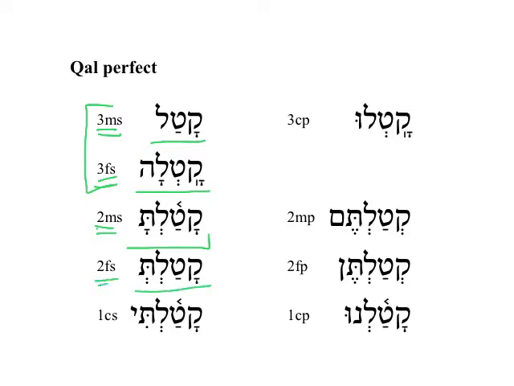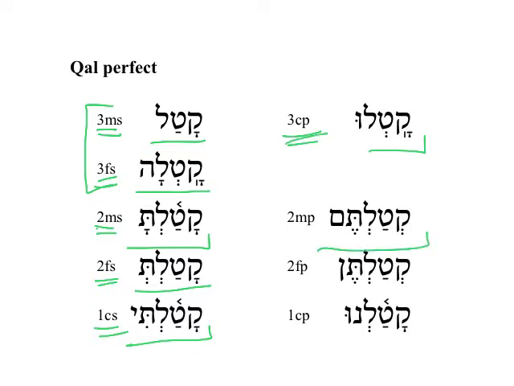Katalt, 2fs. That would refer to a female person that killed. She killed, or excuse me, you killed, but a female. Katalti, I killed, 1cs. Katalu, 3cp, they killed. And that's a co-ed term, third common plural.